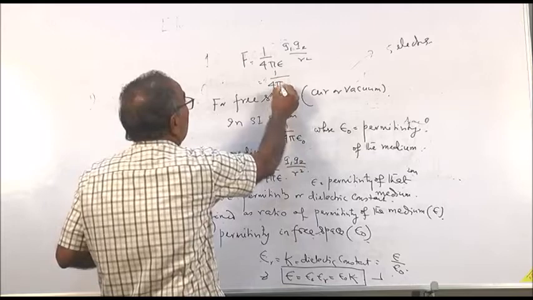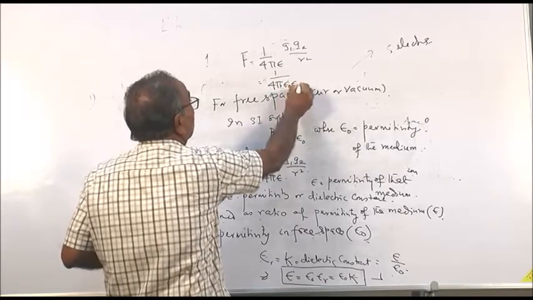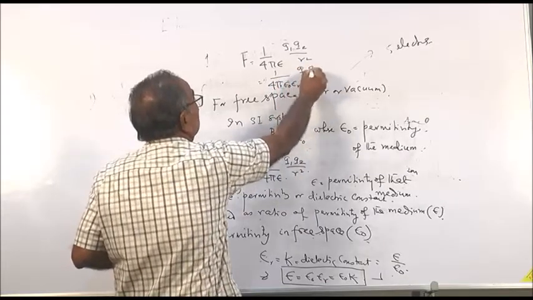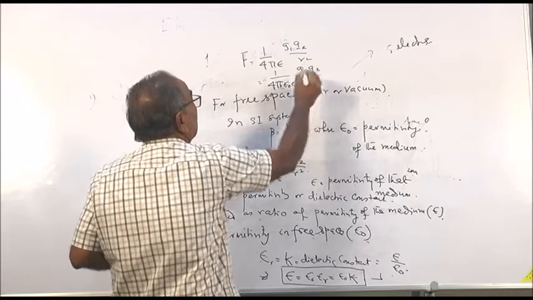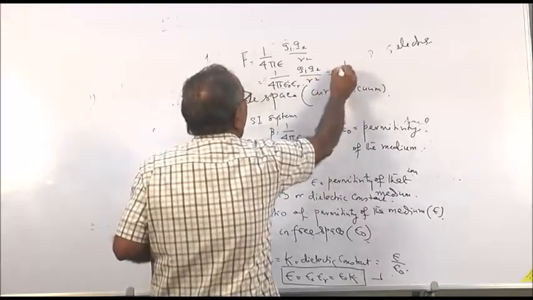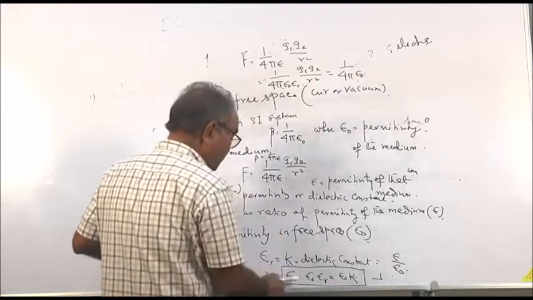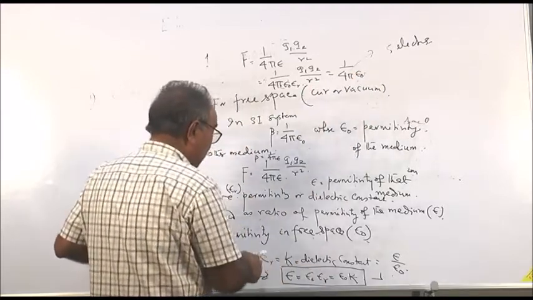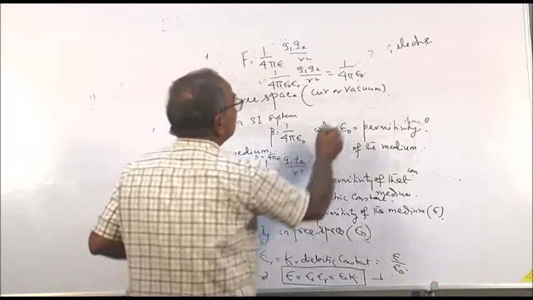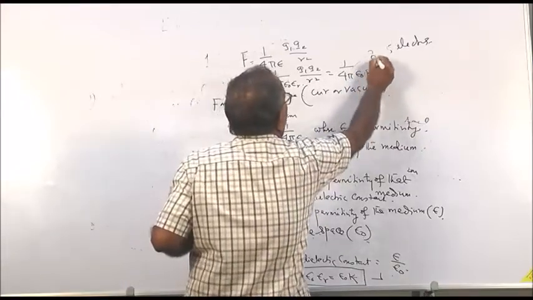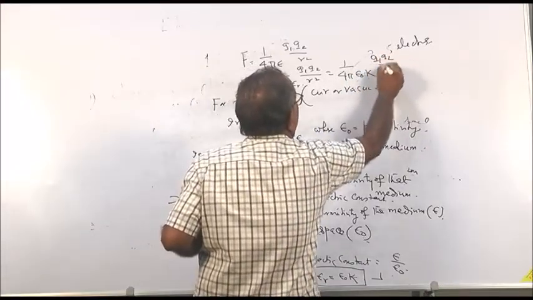So that is 1 by 4 pi epsilon 0 epsilon r q1 q2 by r square, or also it can be written as 1 by 4 pi epsilon 0 K, epsilon r being K the dielectric constant, q1 q2 by r square.